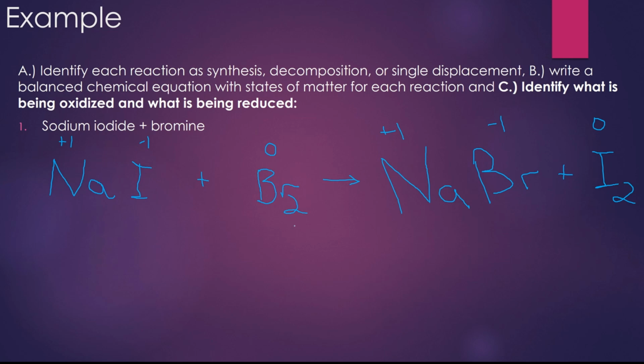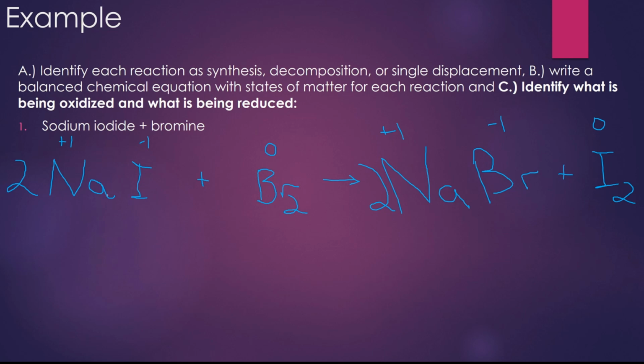Now let's go ahead and balance for overall numbers with coefficients. I've got 2 bromine on the left. I need 2 on the right. So I'll put a coefficient 2 in front of sodium bromide. That gives me 2 sodiums now, so I'll put a 2 over here as well. Coefficient 2. That does 2 things. It helps my sodium, and it also helps balance my iodine. Wonderful. Now we're balanced. Let's now put in our proper states of matter.